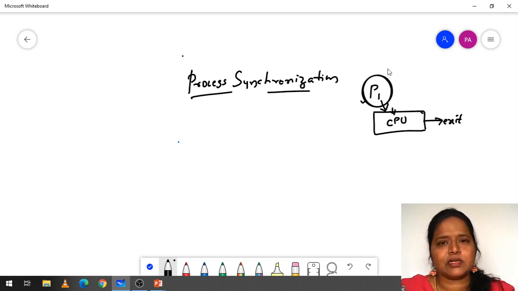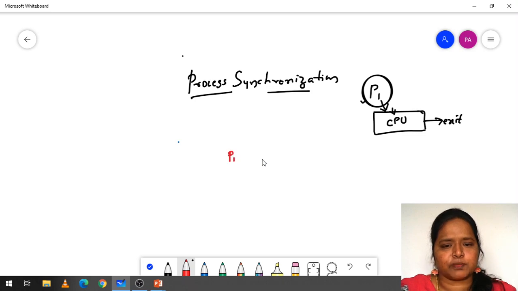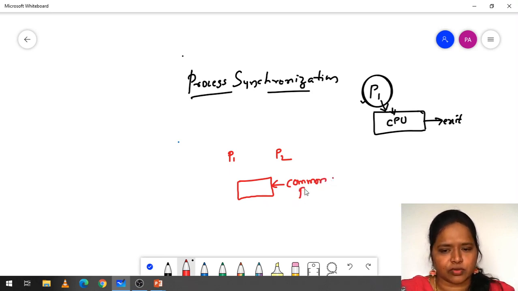Suppose when will the synchronization occur? Suppose here we are going to have process P1 and process P2. When we say that we need synchronization, it is when one or more than one number of processes are used to share the common resource. This is the common one. When any processes are used to share the common resource, then we need synchronization.